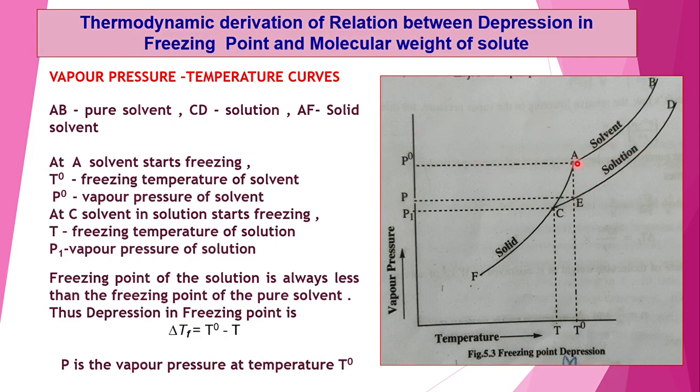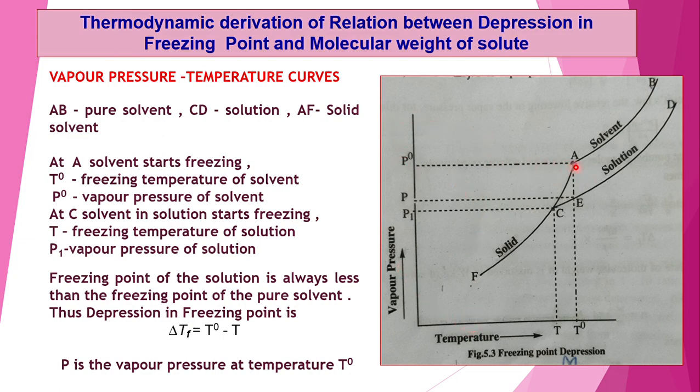Now here you can observe two curves. This is the AB curve, this is the CD curve. The AB curve is the solvent curve, and the CD curve is the solution curve. From B to C the temperature starts falling down. Here also from D to C the temperature of the solution is falling down, and we have to plot a graph against vapor pressure and the temperature.